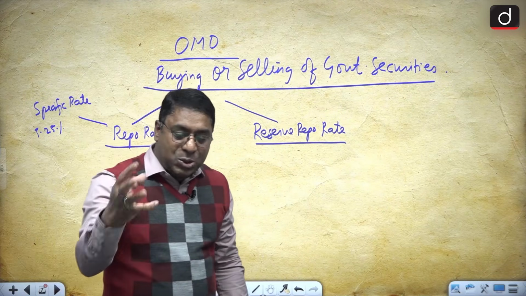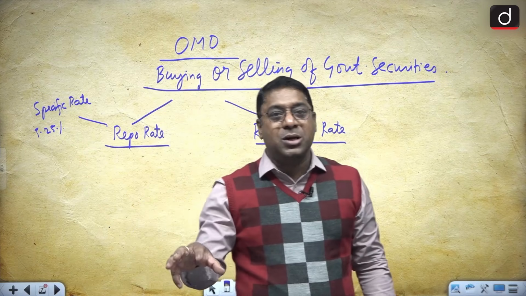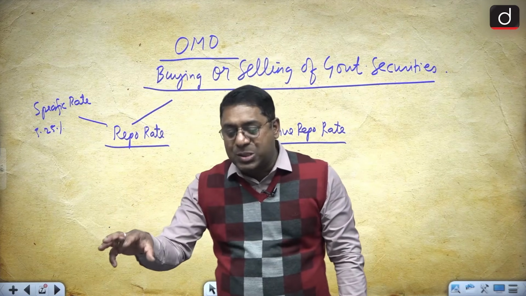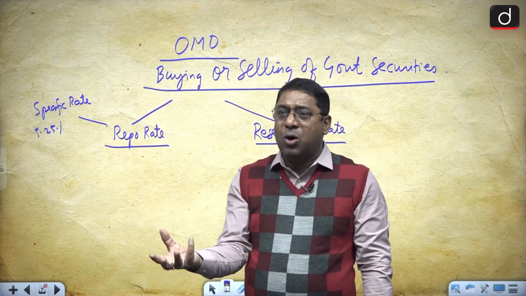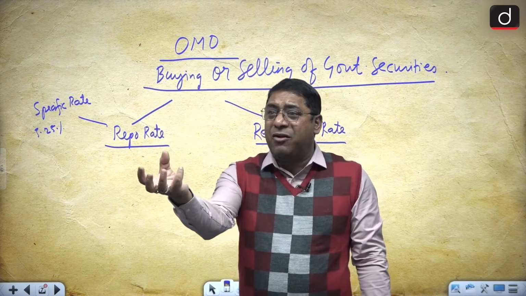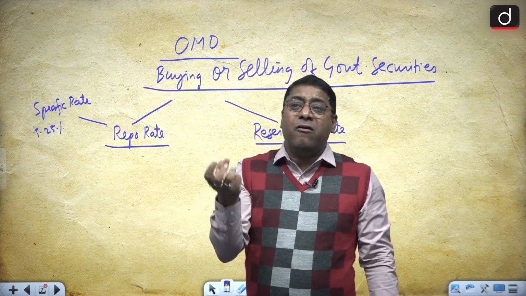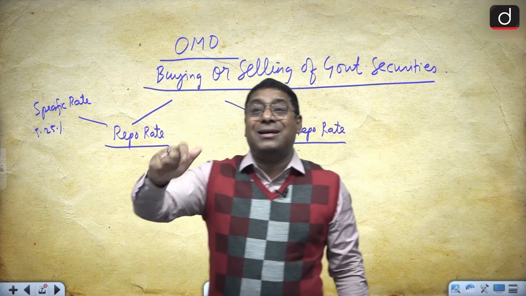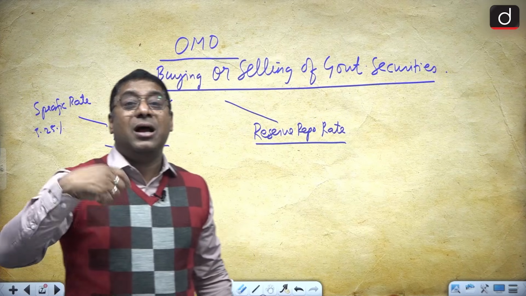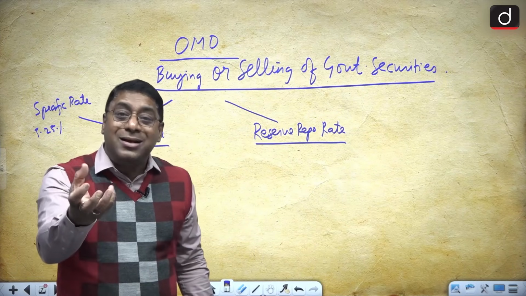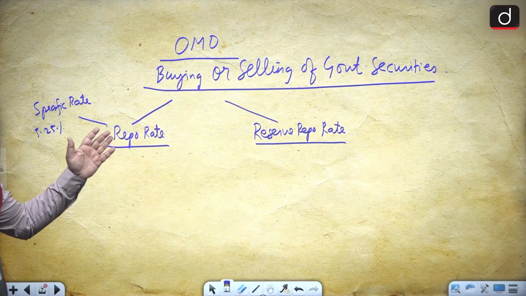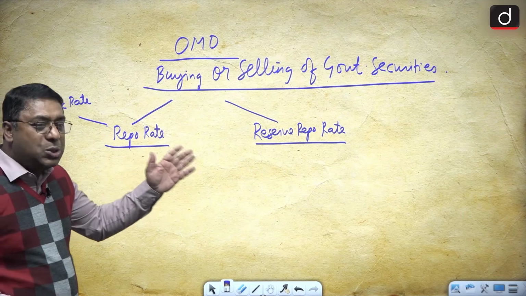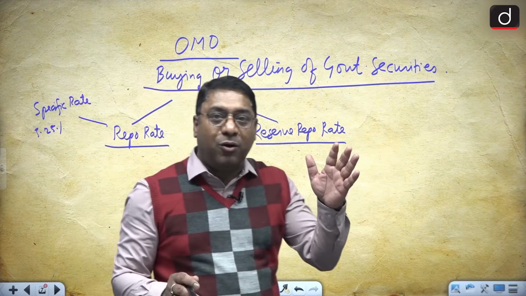After some days, for example after 7 days, the banks repurchase the bond from the RBI at a higher rate, for example 110 rupees. That is what the repurchase rate is.